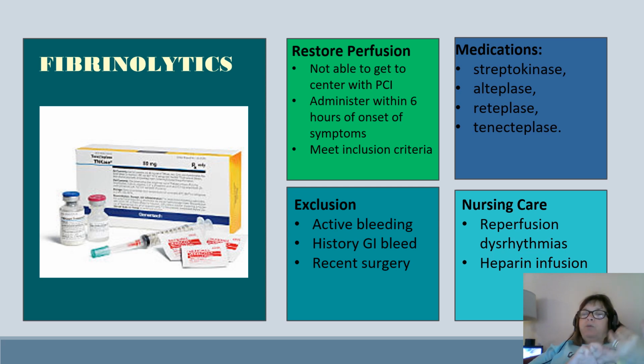You want to administer it within 6 hours of onset of symptoms. And there is specific, I have on here meet inclusion criteria, but in fact, you want them to not have exclusion criteria. Exclusion criteria includes things like active bleeding, history of GI bleed, recent surgery, those types of things, or if they have a history of a bleeding stroke, then they're excluded from getting a fibrinolytic.